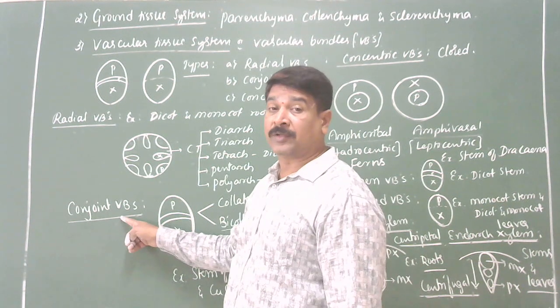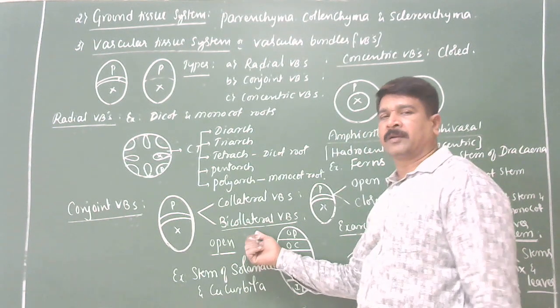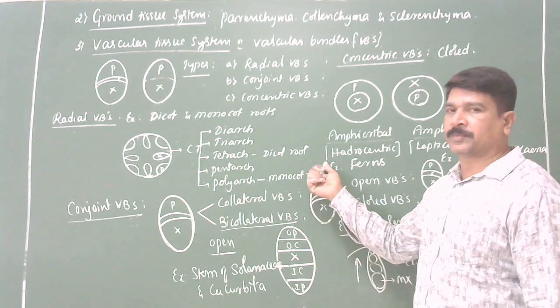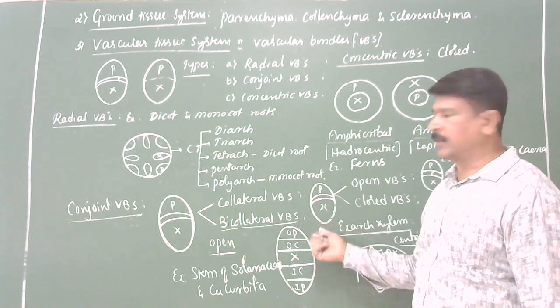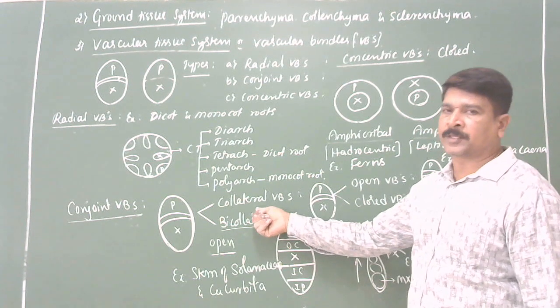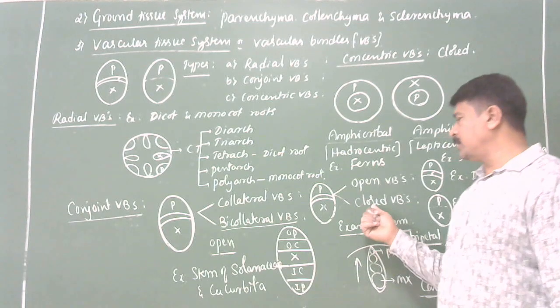they are called conjoint vascular bundles. Two types are there: collateral and bicollateral. When xylem is towards the internal, phloem being towards the external, lying on the same radius, then it is said to be collateral. It is of two types, open and closed.